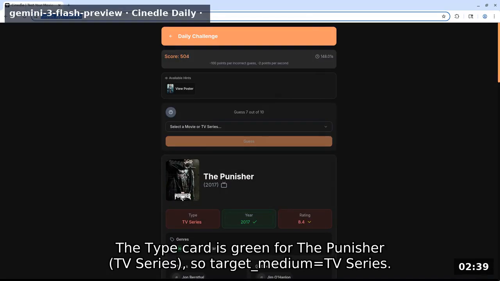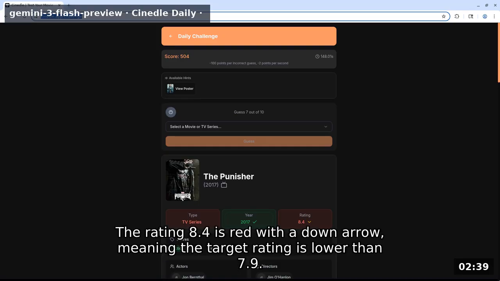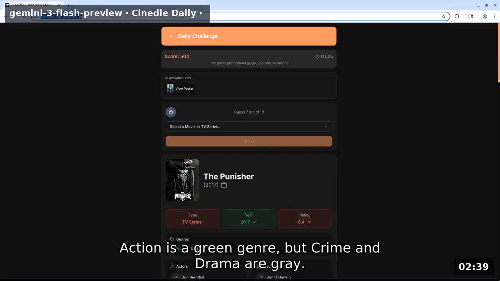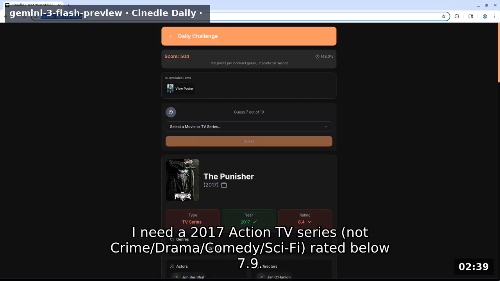The type card is green for The Punisher TV series, so target medium equals TV series. The year 2017 is green, an exact match. The rating 8.4 is red with a down arrow, meaning the target rating is lower than 7.9. Action is a green genre, but crime and drama are gray. No actors or directors overlap. I need a 2017 action TV series, not crime, drama, comedy, or sci-fi, rated below 7.9.